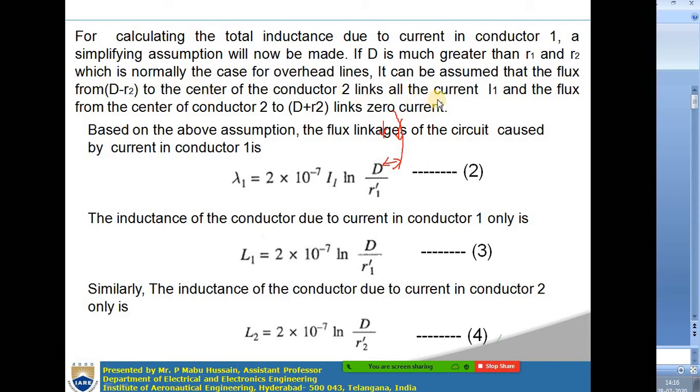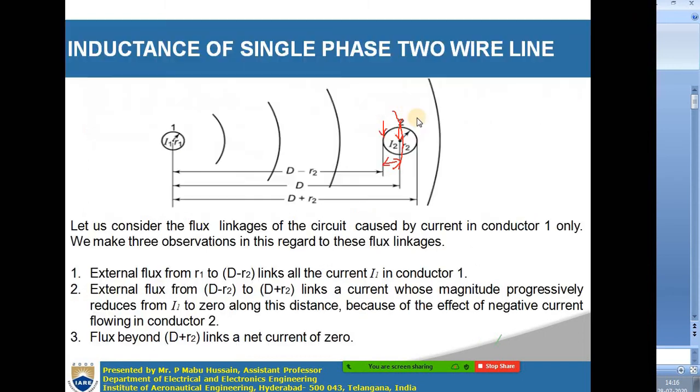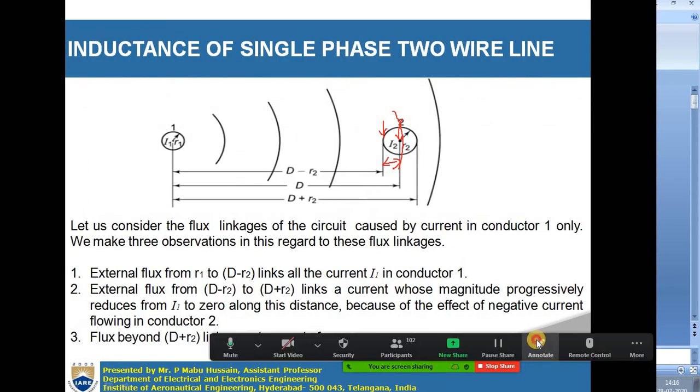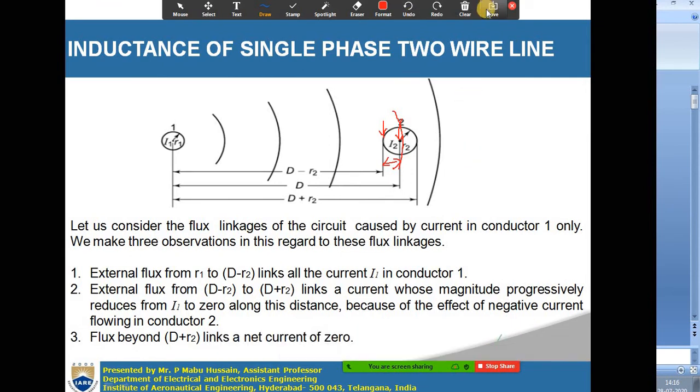So the flux from D minus R2 to the center of conductor 2 links all the current of I1, and the flux from the center of conductor 2 to D plus R2 links 0 current.